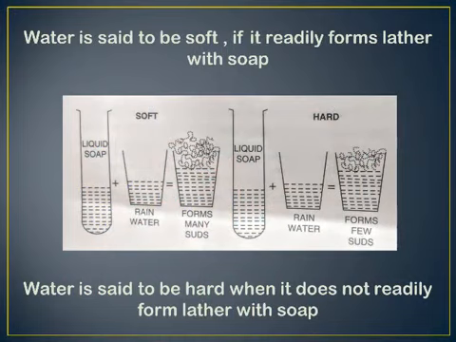Water is said to be soft if it readily forms lather with soap. Pure water or water containing sodium salts easily gives lather with soap. Such a water sample is called soft water and is suitable for use. Distilled water and rainwater are examples of soft water, whereas water is said to be hard when it does not readily form lather with soap.